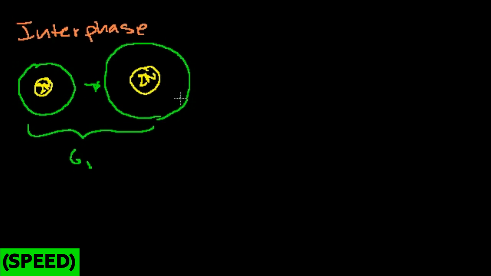And then it actually replicates its chromosomes. So you still have a diploid number of chromosomes. Let me zoom in. This is called the S phase of interphase. So this is S, and S is where you have replication of the actual chromosomes. Once again, we're not even in mitosis yet.